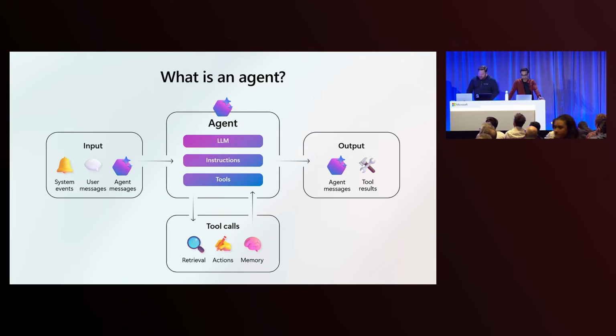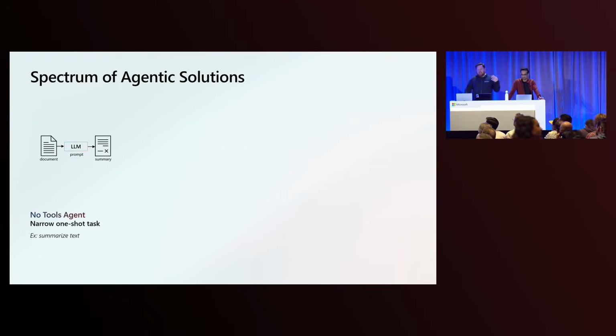Hopefully you've all seen this already. What I want to talk about is how we deconstruct this and get from very simple agents all the way up to complex multi-agent systems. First of all, we can think of agents that don't have tools. Really, a tool is what makes an agent, but there are times when you might use an agentic framework or the agent service and not have tools connected to your agent.